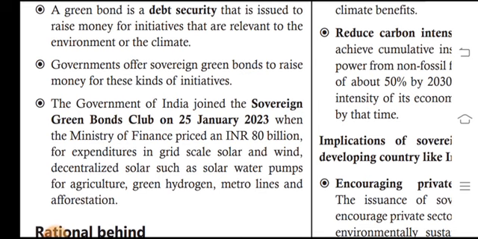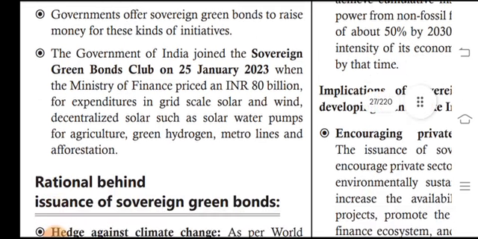The government of India joined the sovereign green bond club on 25 January 2023, when the Ministry of Finance priced an INR 18 billion issue for expenditure on grid-scale solar and wind, decentralized solar such as solar water pumps for agriculture, green hydrogen, metro lines and afforestation.